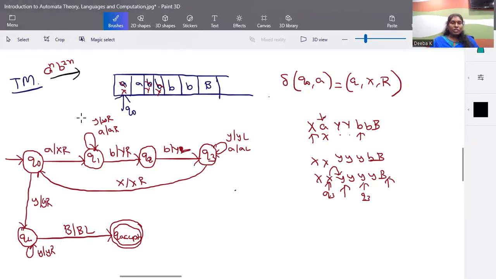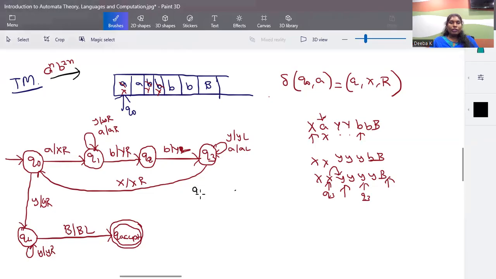And we have a special rejection state too. So when you are defining a rejection state, either your number of A's will be higher or the number of B's will be higher. So when the number of A's are more, you will be cancelling one A here, but that doesn't have a pair here.